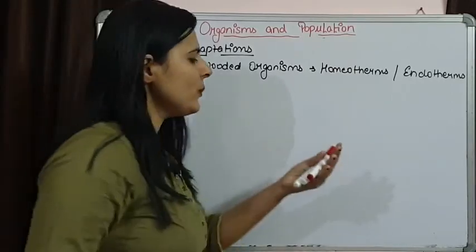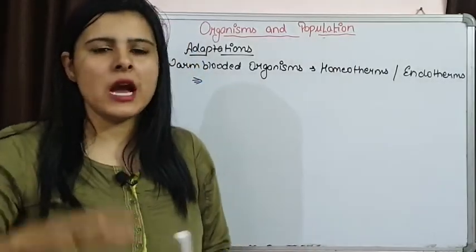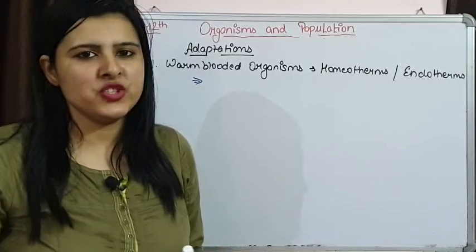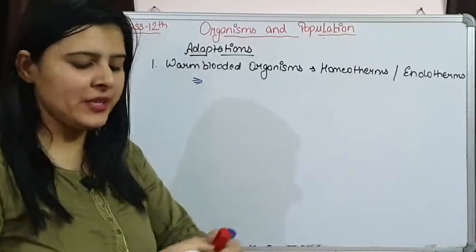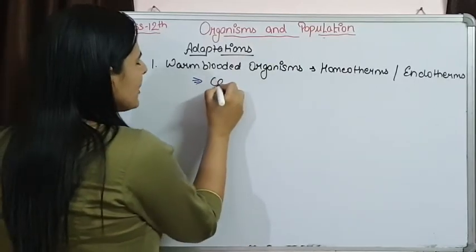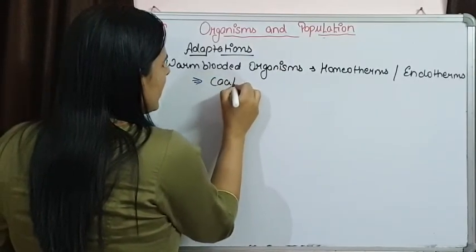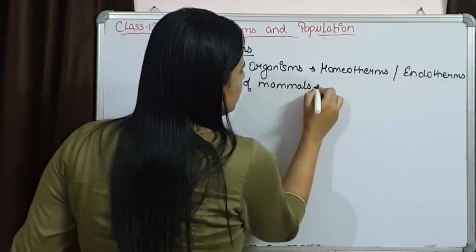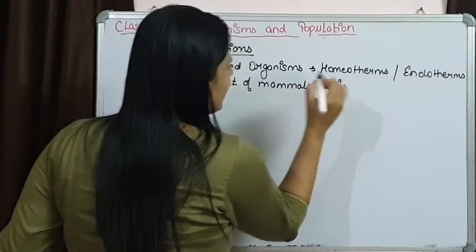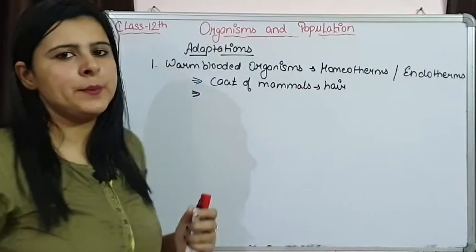So they maintain homeostasis, a constant body temperature. For this, they have different adaptations. The coat of mammals has hair for the maintenance of body temperature.